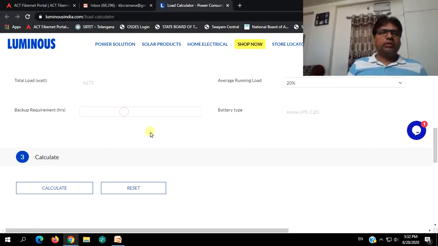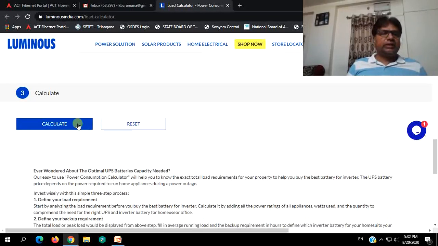Now the backup requirement, just in case you meet with frequent power cut requirements. Nowadays it is not there actually in our state of Telangana. Very few power cuts are there. So just in case you want 1 hour backup. Battery type is home UPS. It is already taken as C20. C stands for continuous duty. Now calculate.